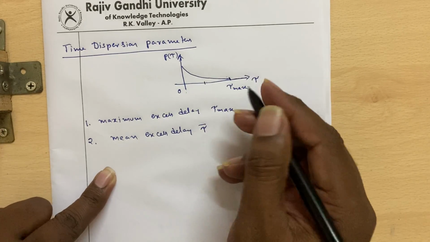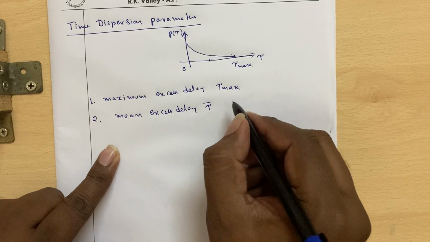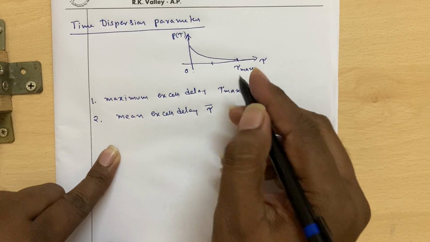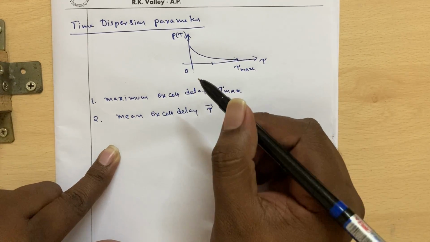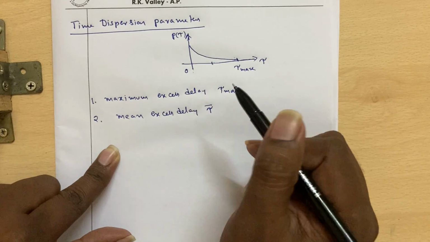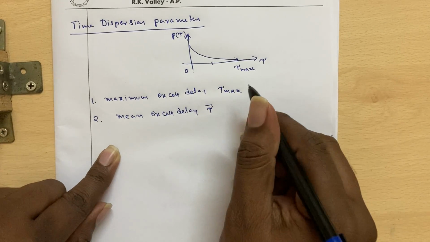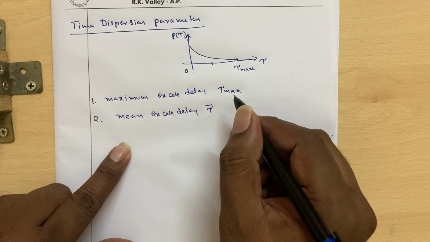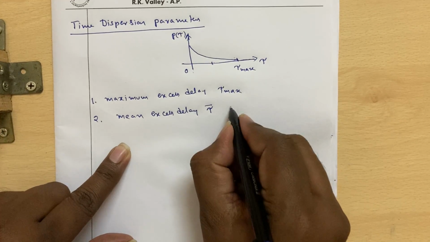We have to take the weighted average, so that the mean value will actually represent this power delay profile. So how do you find the weighted averages? We find a weighted average in probability functions by taking what?